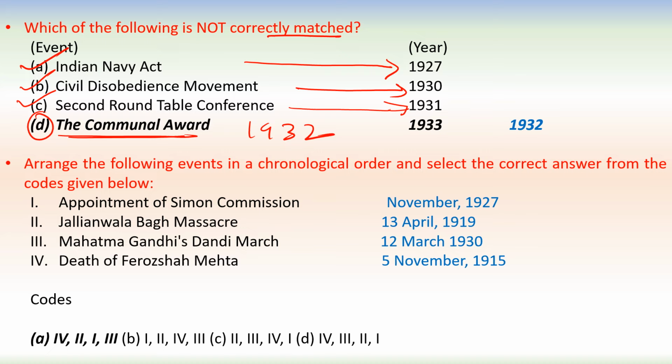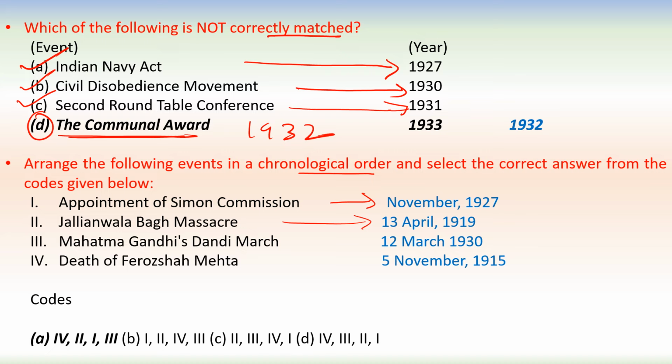Next question. Arrange the following events in chronological order and select the correct answer from the codes given below. Appointment of Simon Commission. So that happened in November 1927. Jallianwala Bagh massacre, that happened on 13th April 1919.